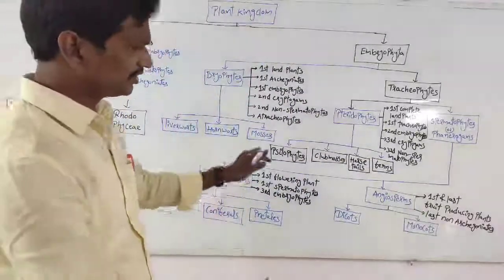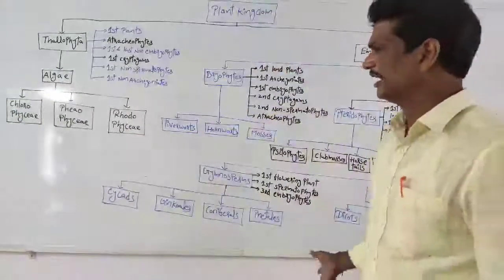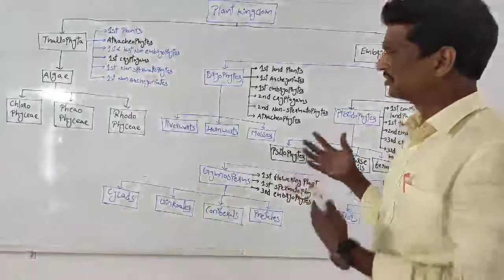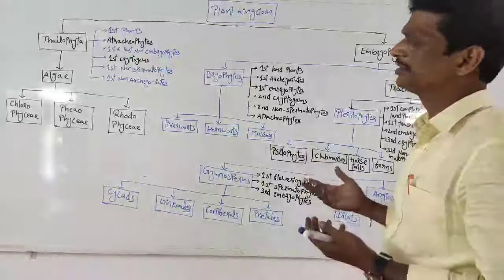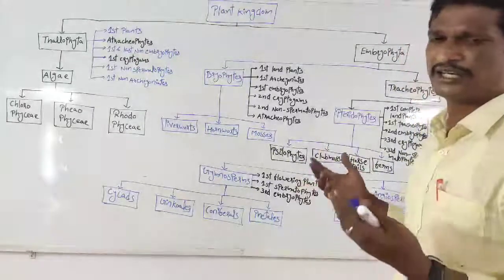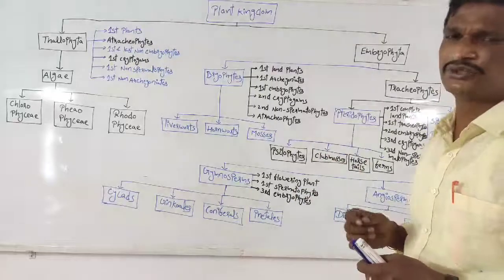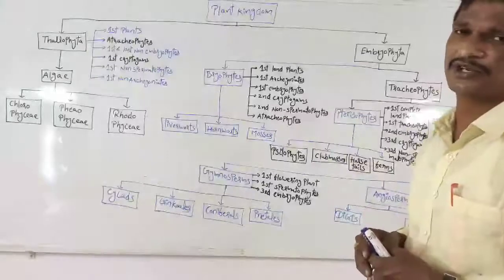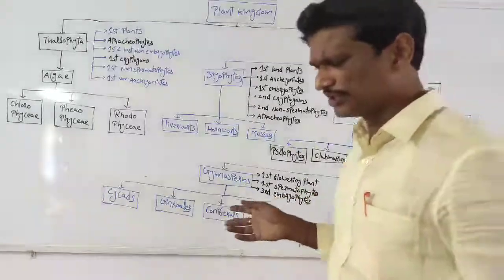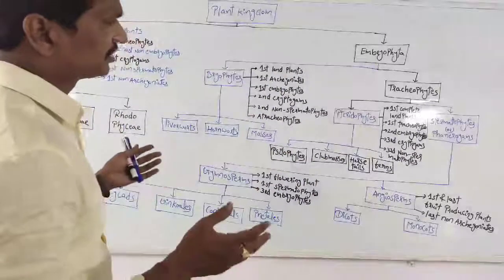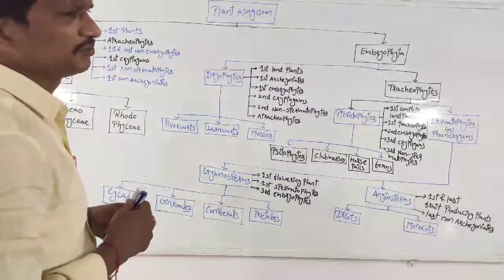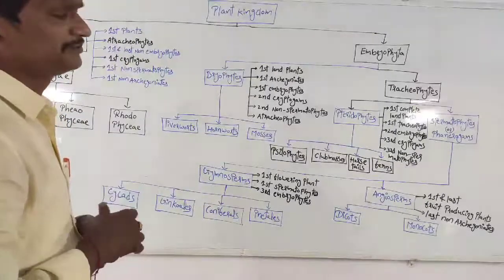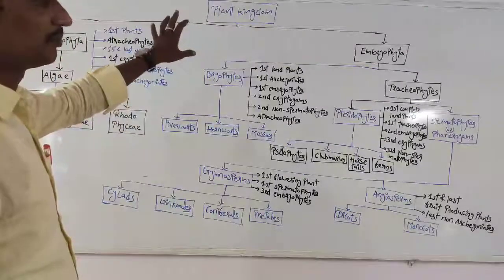This is the class overview for the entire chapter, the entire plant kingdom. Actually, the NCERT group has not given this kind of table, but I prepared it so that when we have an idea of the entire chapter, it is very easy to study and remember the total plant kingdom. If we study this table thoroughly, then it is very easy to remember the total concept of this chapter. Right? So this is about the plant kingdom.